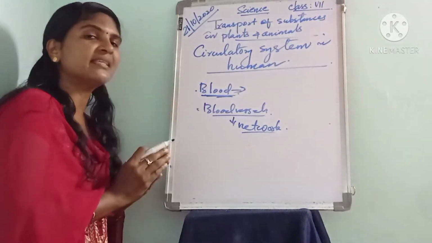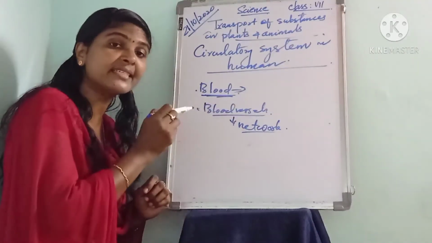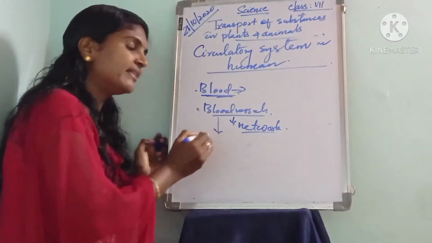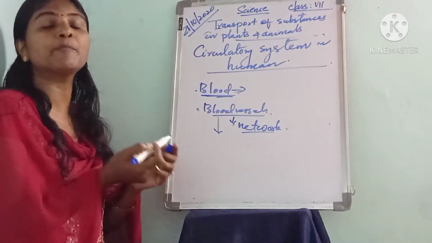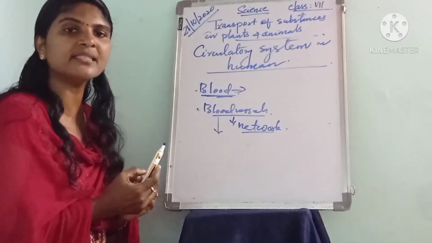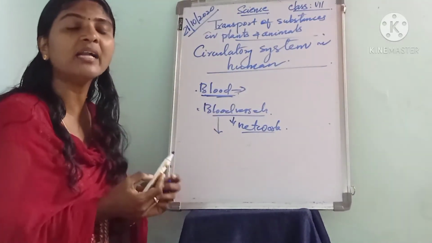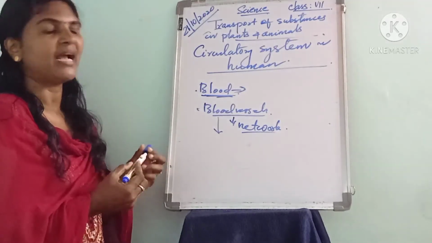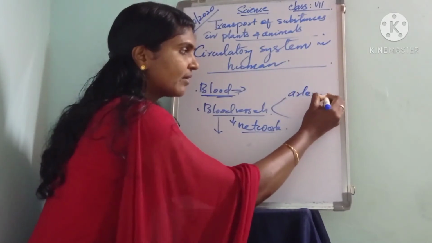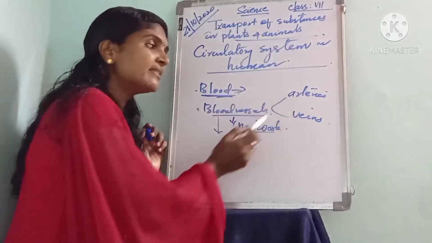And these blood vessels connect heart with the rest of the body. Here the blood vessels are of two types. First is the arteries, and second is the veins. Okay, that we will see later.